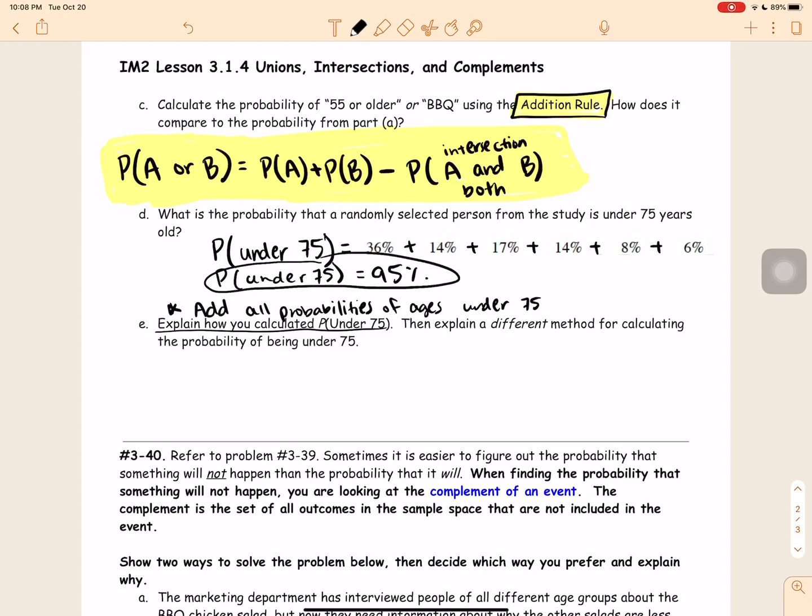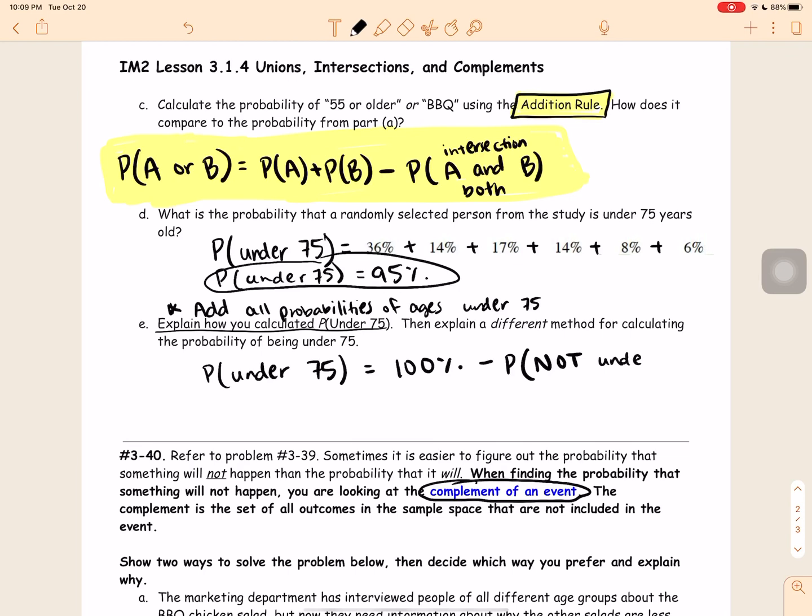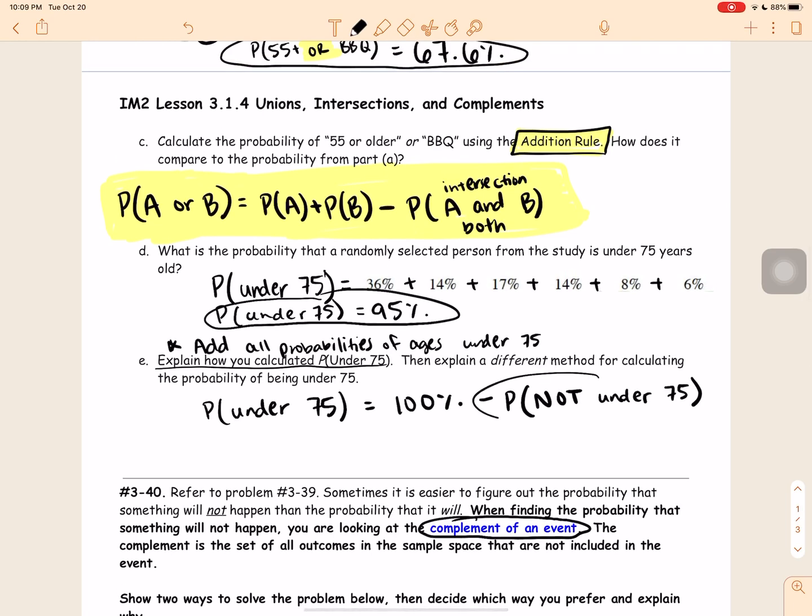A different method is using something called the complement of the event. So the probability of under 75 is equal to the entire percentage of all the people minus the probability of somebody who is not. Oh, I wrote that totally wrong, guys. The probability of someone who is not under 75.